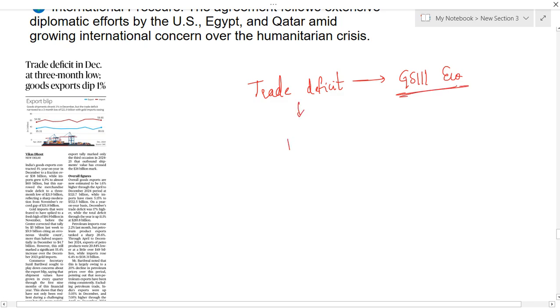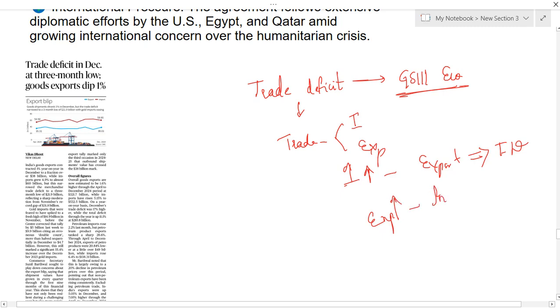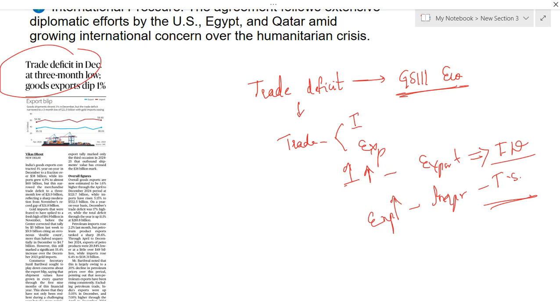Here, what is the meaning of trade? Trade includes two things: imports and exports. Whenever imports are more compared to exports, that leads to a trade deficit. Whenever exports are more compared to imports, that leads to a trade surplus. Okay, so this article is saying there is a trade deficit in the month of December. That means we are importing costly goods. We are increasing our imports compared to our exports.